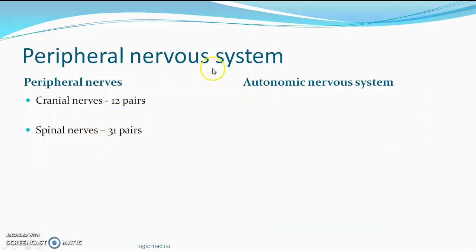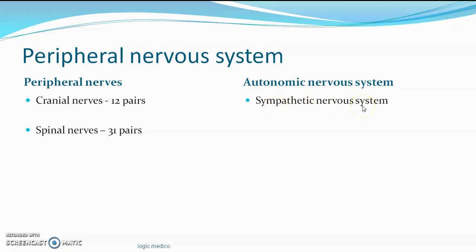Another part of the peripheral nervous system is the autonomic nervous system. Autonomic means it works automatically. When you eat food, afterwards the digestion, absorption, peristalsis and all happen by themselves. Your breathing is also happening by itself, right? The heart pumping the blood is also happening automatically. So this automatic, in Latin, is called the autonomic nervous system. There are two components in that.